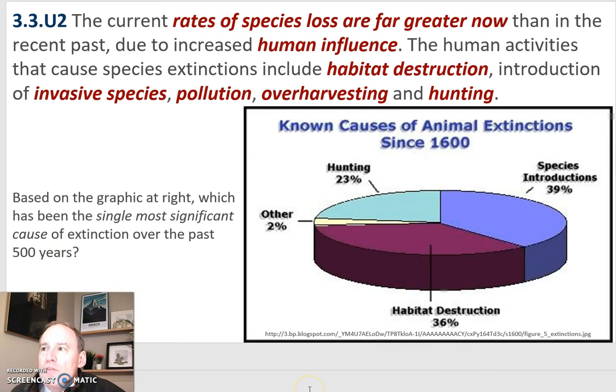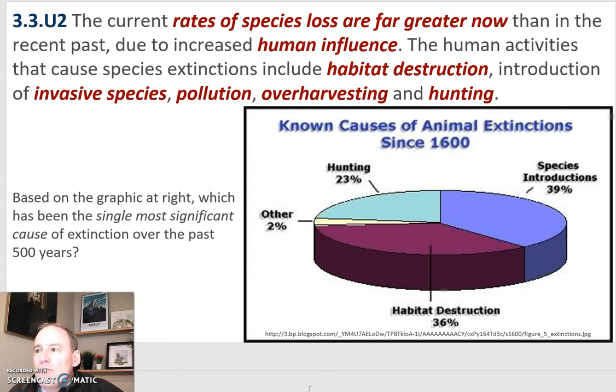Now, the current rate of species loss is far greater now than in recent past, and as you remember from presentation 3.02, we might be in the midst of a sixth mass extinction. And the rates of species loss are far greater now than in recent past due to increased human influence. The human activities that cause species extinction include, as we said before, habitat destruction, might be for farms, introduction of invasive species, either by accident or on purpose, pollution, that could be eutrophication, overharvesting, such as in Canada, the cod fisheries, or on the west coast, the loss of sea otters, and then finally hunting.